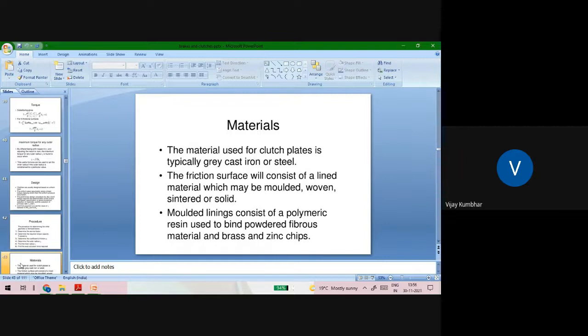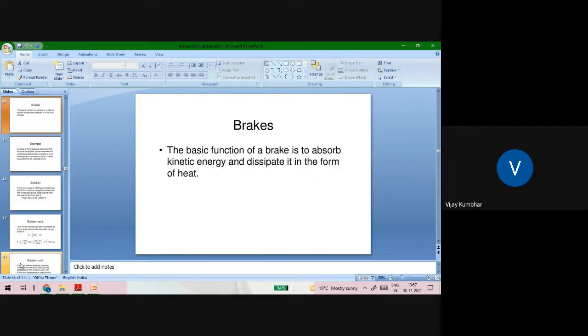Again, if you see the materials required, the material used for the clutch plate is typically gray cast iron or steel. The friction surface will consist of lining material which may be molded, woven, sintered or solid. The molded linings consist of polymeric resin used to bind the powder, fibrous material, and brass and zinc chips. This is about the clutches.